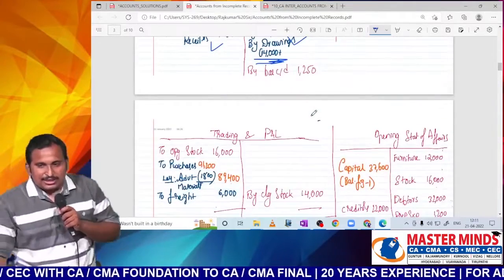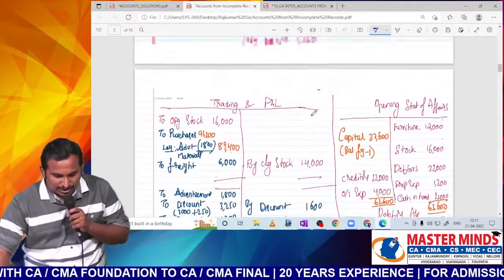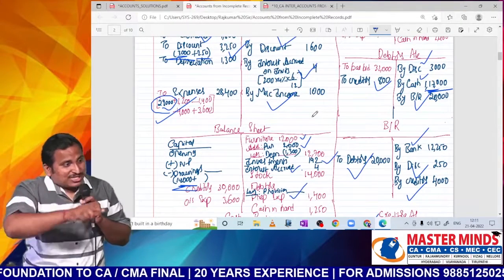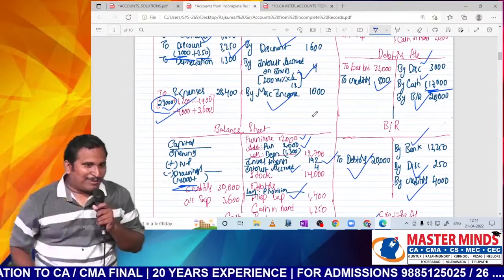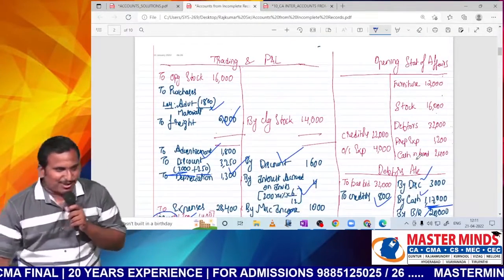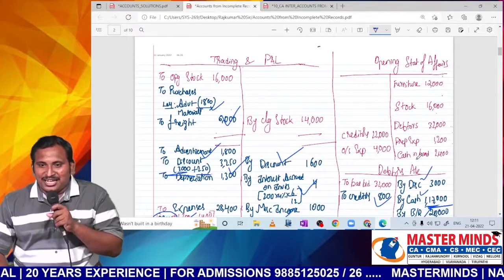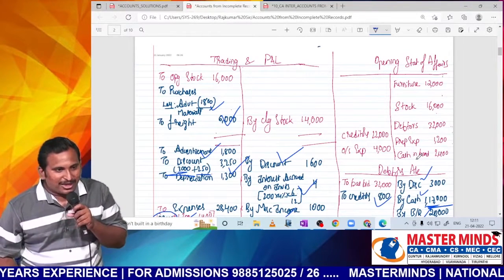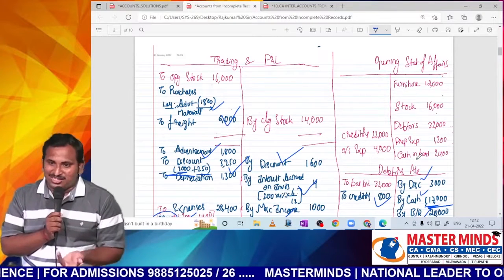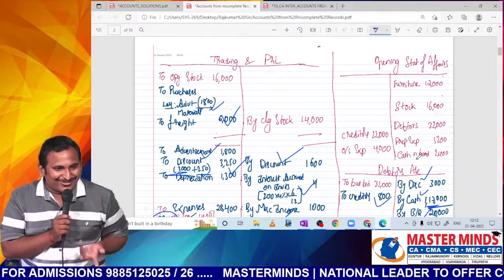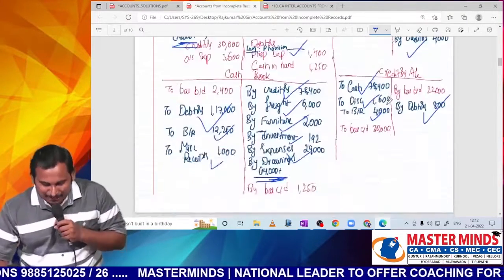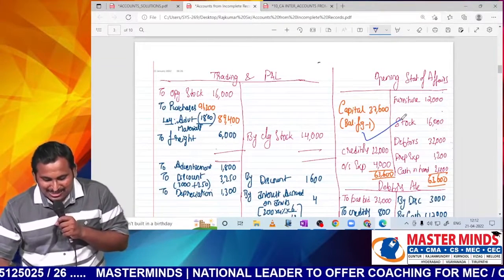With this third tantra completed, let me move to the fourth tantra. What is the fourth tantra, sir? Balancing. Start balancing with those ledgers which are eligible for balancing. Now first tell me, is the opening statement of affairs eligible for balancing? We know everything except opening capital. Now we can find opening capital as a balancing figure. If we don't know only one item, that is eligible, sir. If we don't know more than one item, that is not eligible. So thereby this is eligible. So we'll find capital. I would like to write this as balancing figure 1.